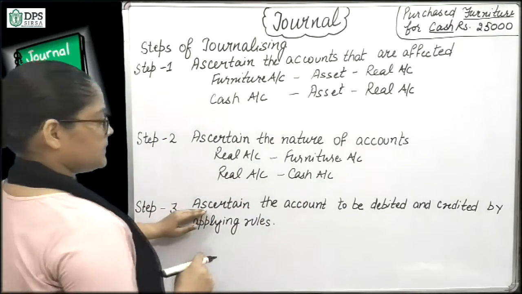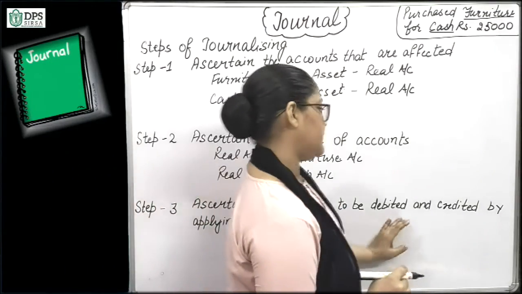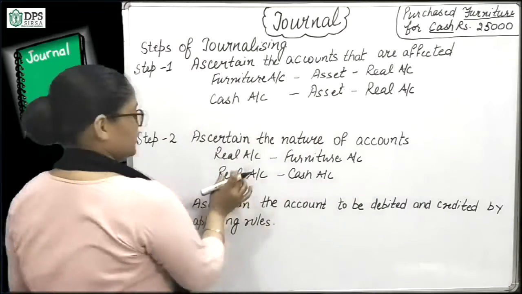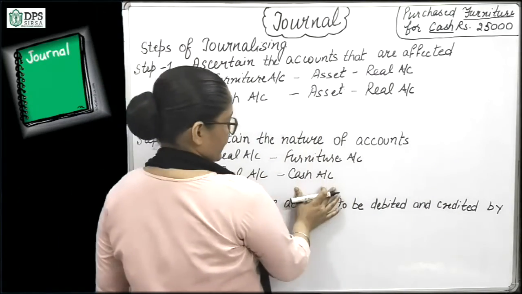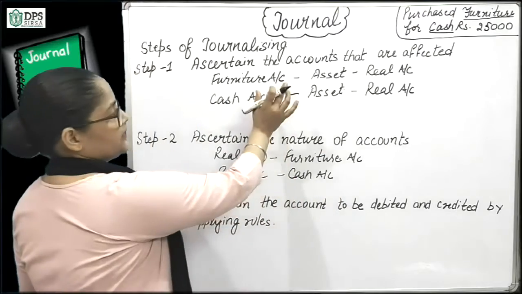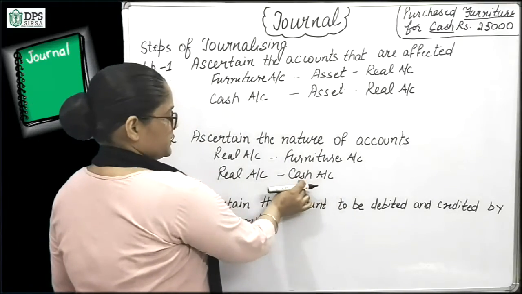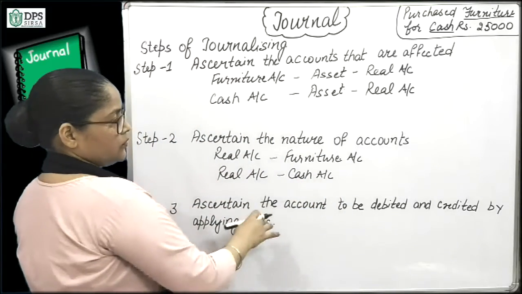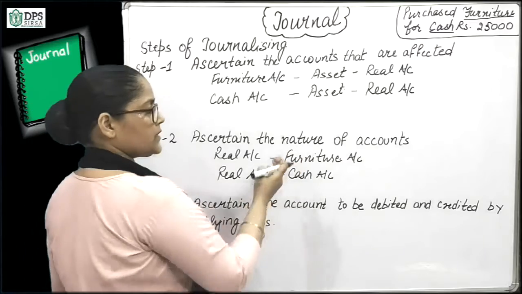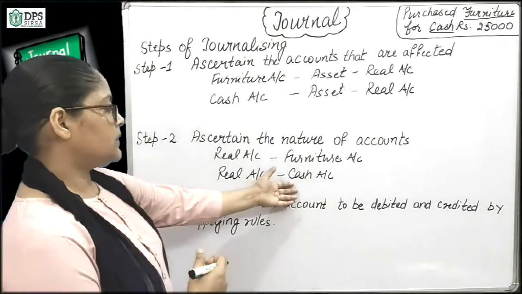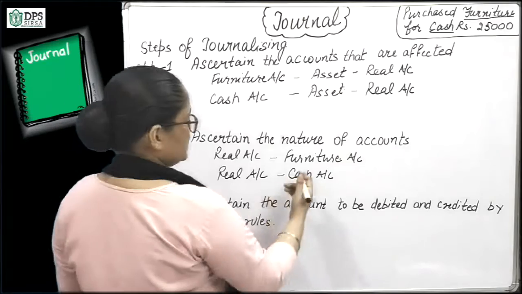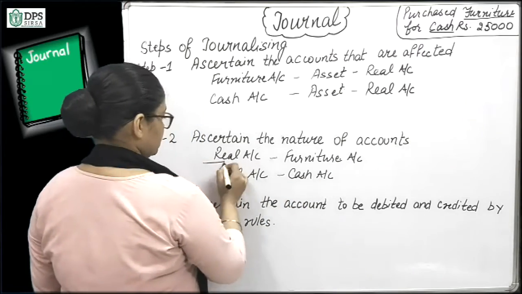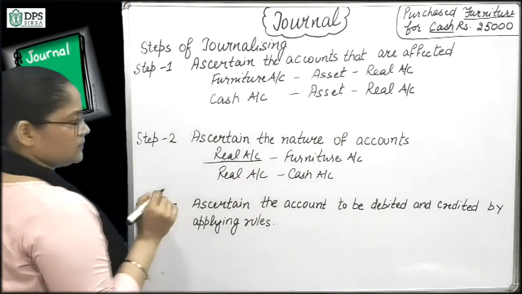The next step is to ascertain the account to be debited and credited. Now we know furniture account is a real account and the second account being affected is cash account. But we don't know which to debit or which to credit. So first of all we will see the rule of the account. So what is the rule of the real account?